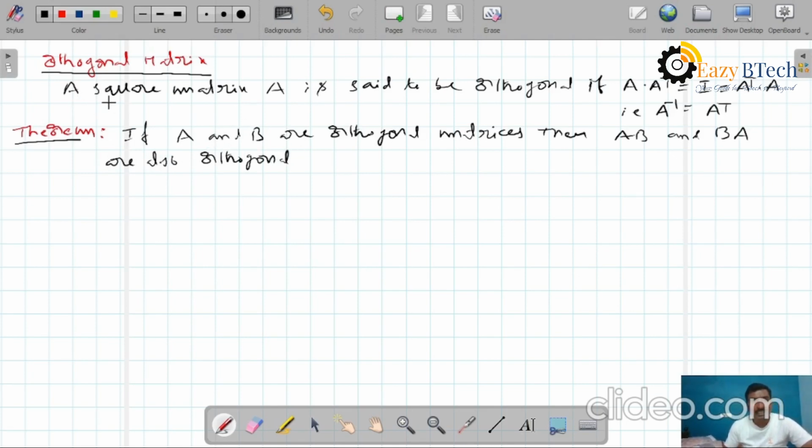A square matrix A is said to be orthogonal if A into A transpose equals I or A transpose into A equals I. This means A inverse is equal to A transpose, that is, the transpose of a matrix is equal to the inverse of the matrix. Then it is called an orthogonal matrix. What is this theorem? If A and B are orthogonal matrices, then the products AB and BA are also orthogonal matrices. See the proof.